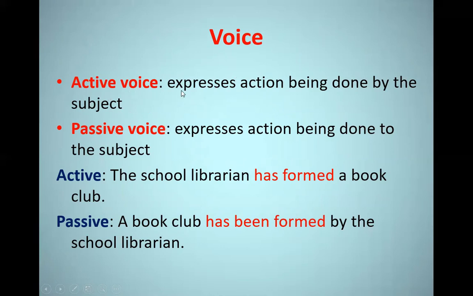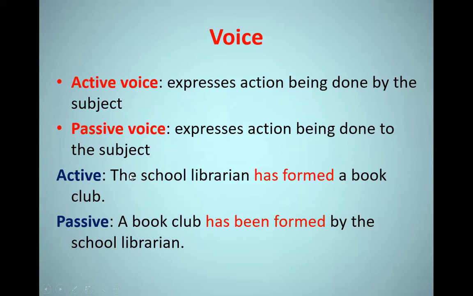The active voice expresses action being done by the subject. It means that the subject at the beginning of the sentence is the doer of the action, or the doer of the verb. But the passive voice expresses action being done to the subject. And this means that the subject is not the doer. Actually, it was the object, and we started the sentence with the object, turning it into the subject.